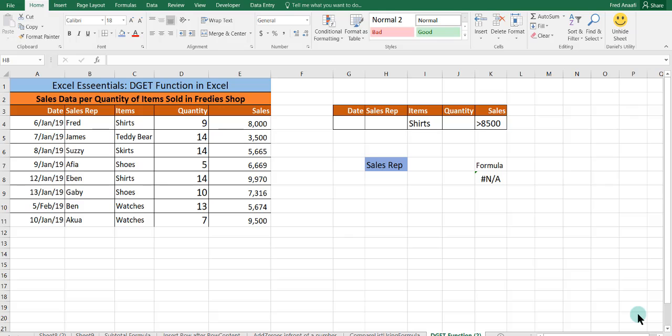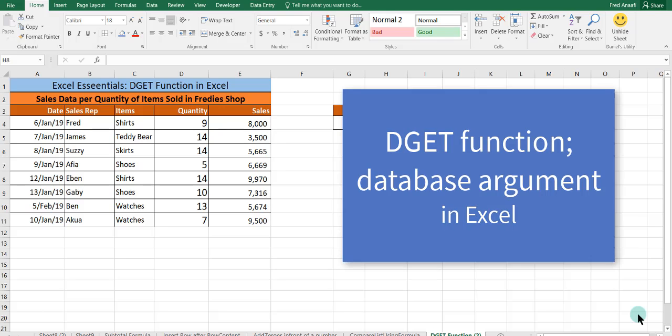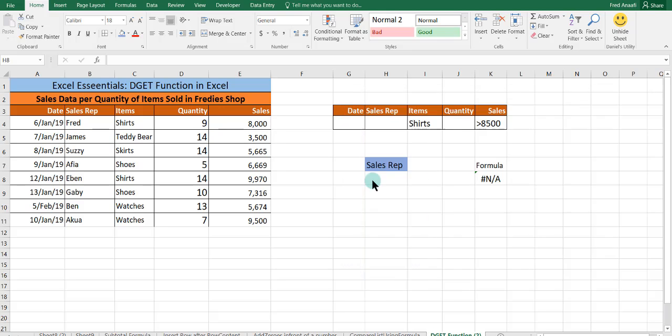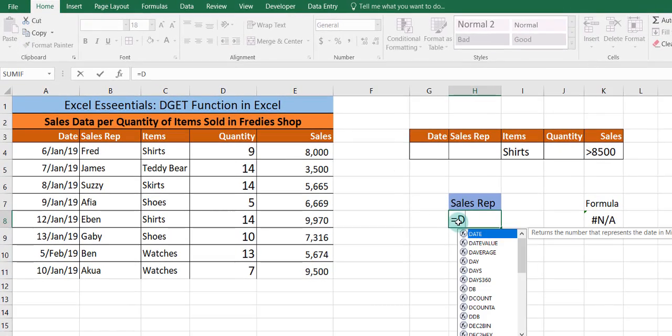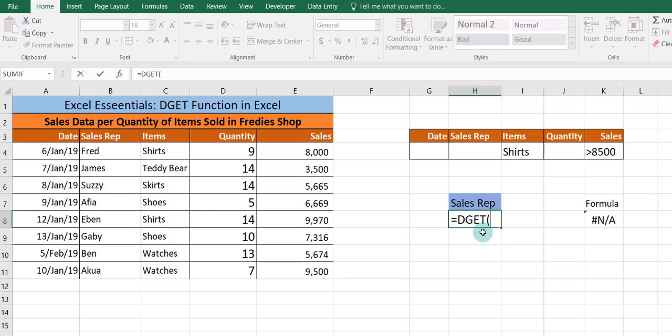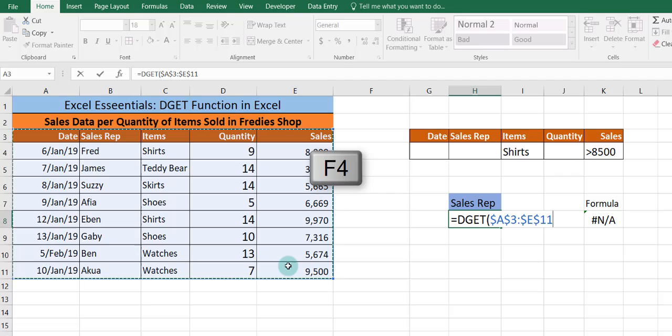Today we want to look at the DGET function in Excel, which is a database function. To do that, we introduce our DGET function with an equal sign, DGET. So we have our DGET function, we select our database, we use F4 to block it, we use the comma. We are interested in the sales rep, so we select 2.